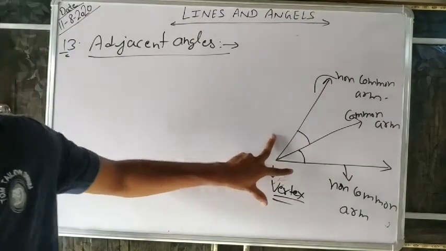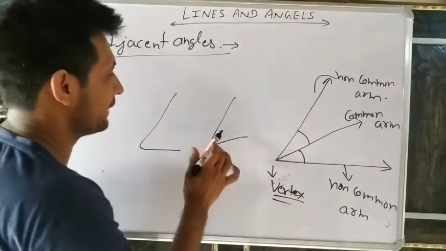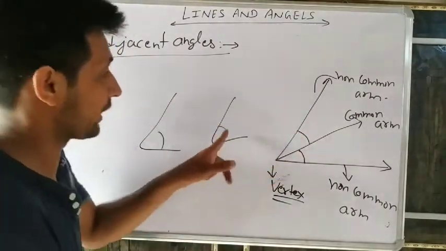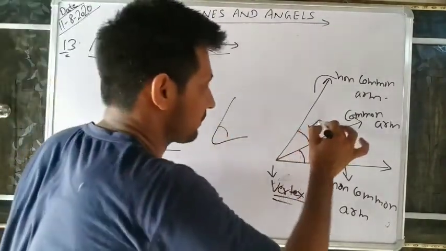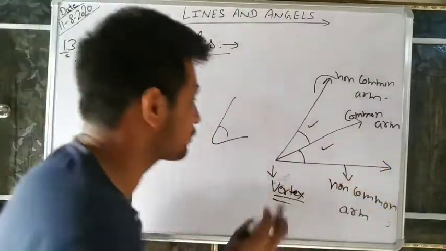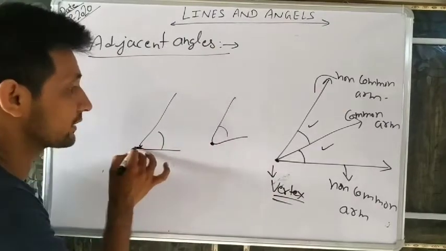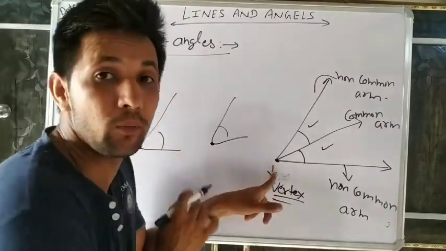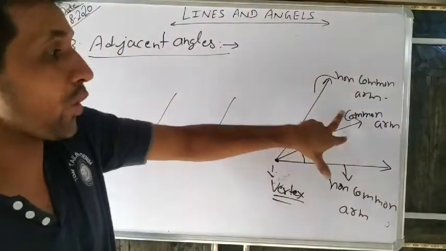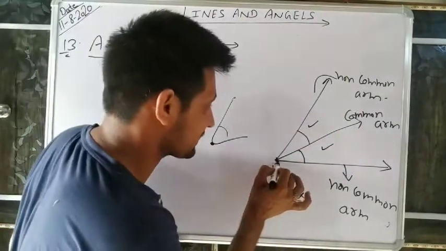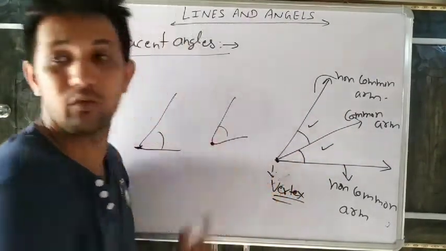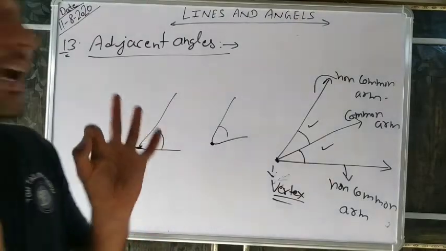If two angles are different angles, and they have the same vertex, look, here is a different vertex, but here both have the same vertex, and a common arm.